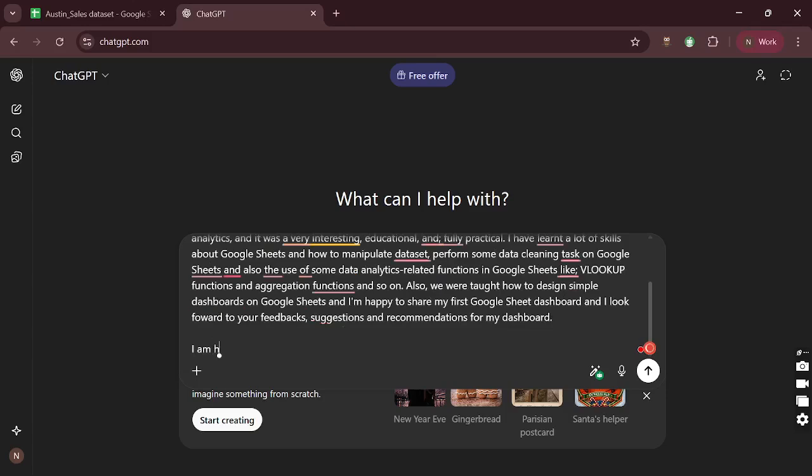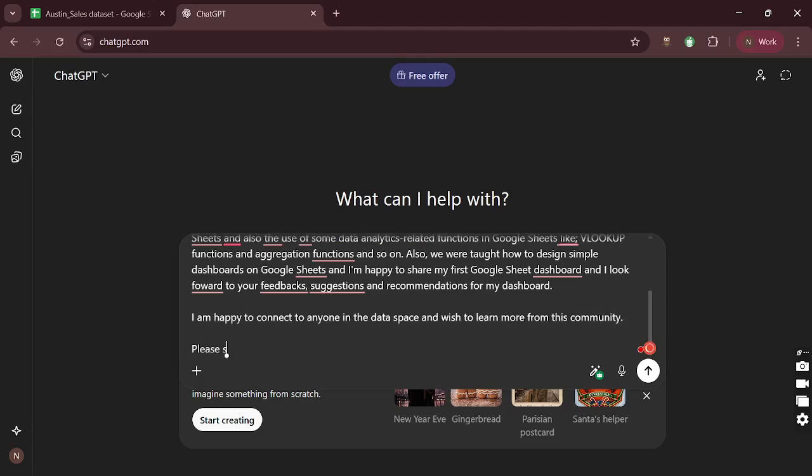I am happy to connect with anyone in the data space, and wish to learn more from this community. Please share your thoughts about my dashboard.